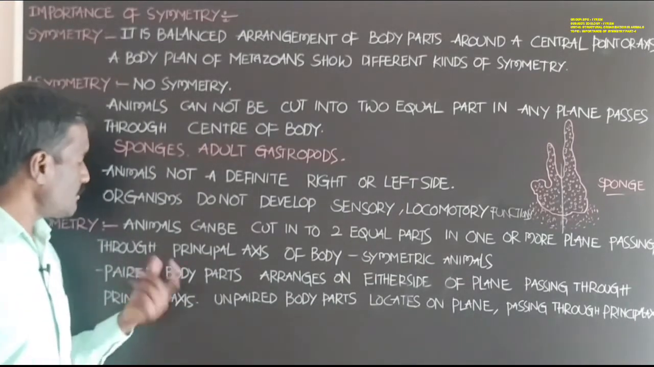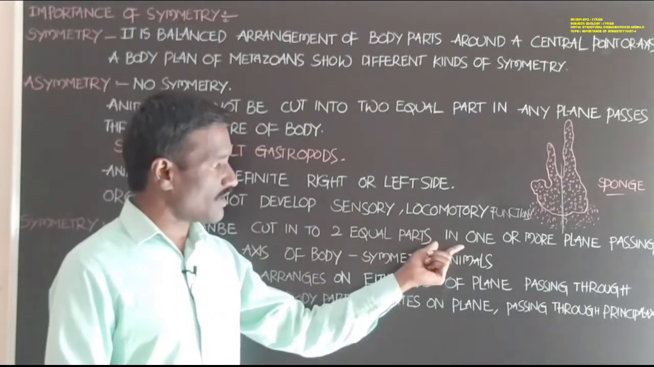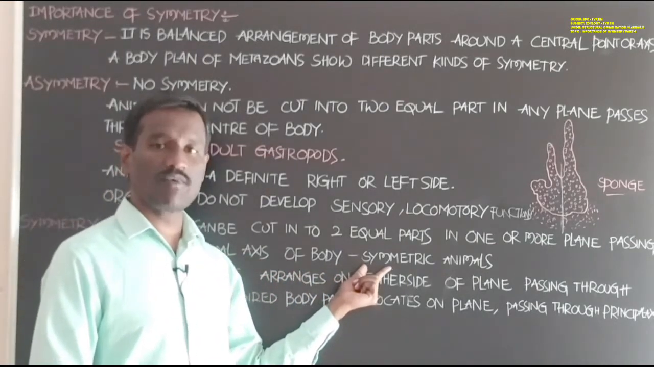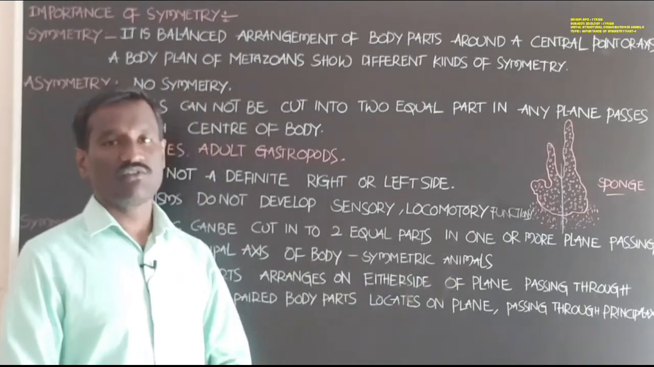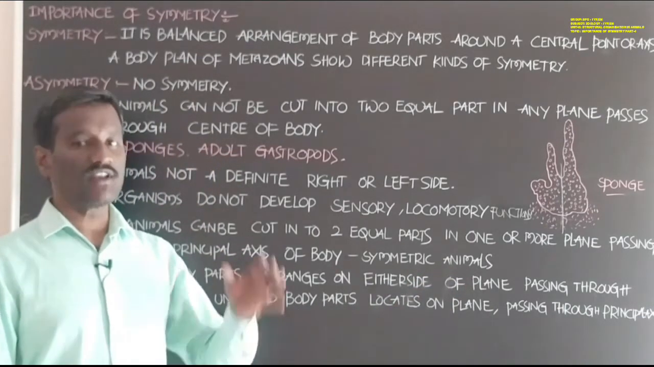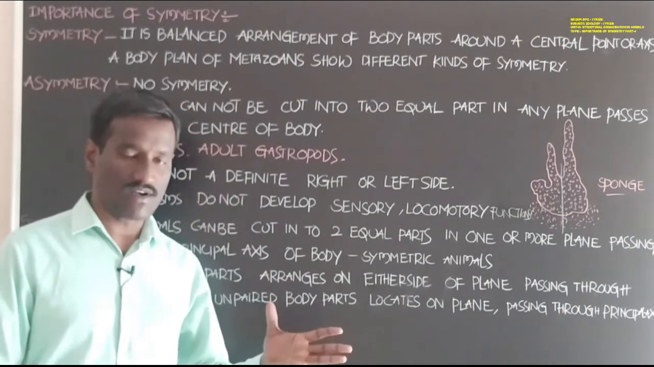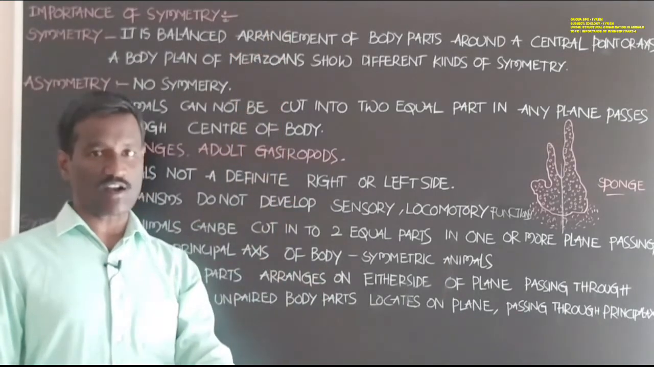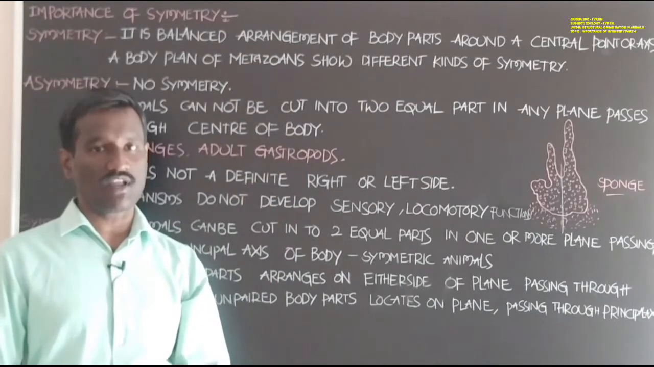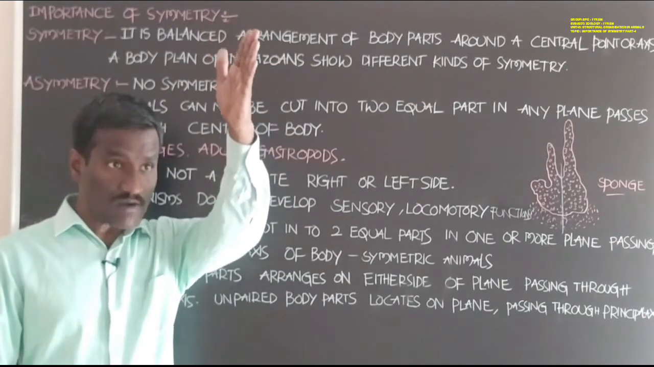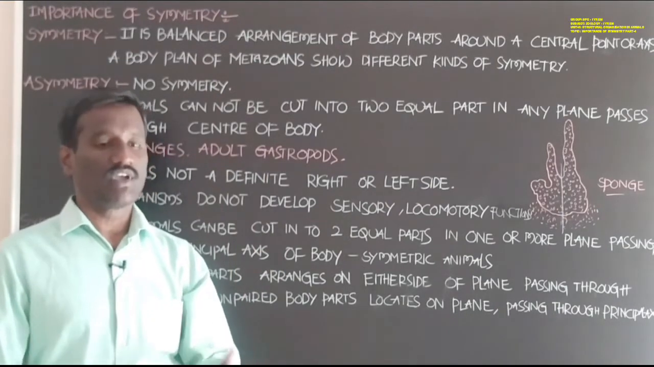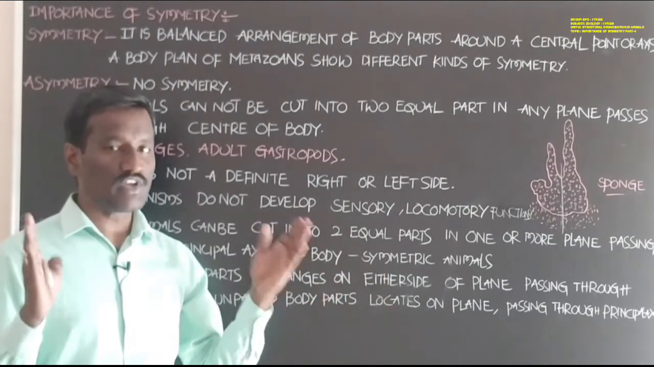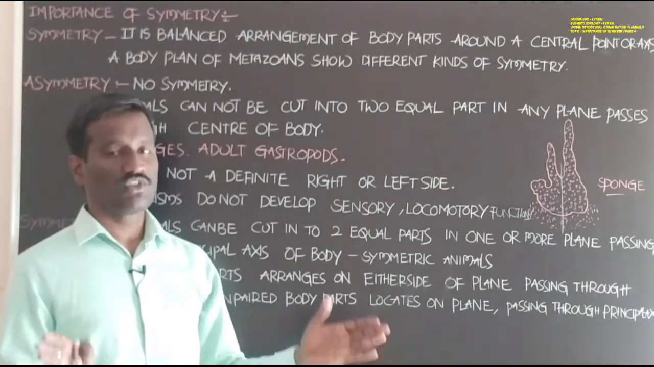Next, symmetry, students. Symmetric animals can be cut into two equal parts in one or more planes passing through the principal axis of the body. These types of animals are called symmetric animals. Which animals are called symmetric animals? Symmetric animals show symmetry. In these animals, a plane passing through the central point of the body, the principal axis, can divide the animal into two equal right and left parts.